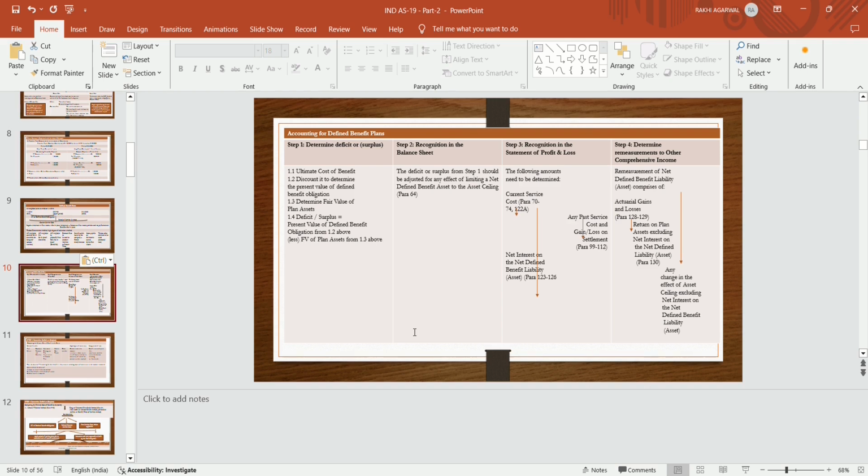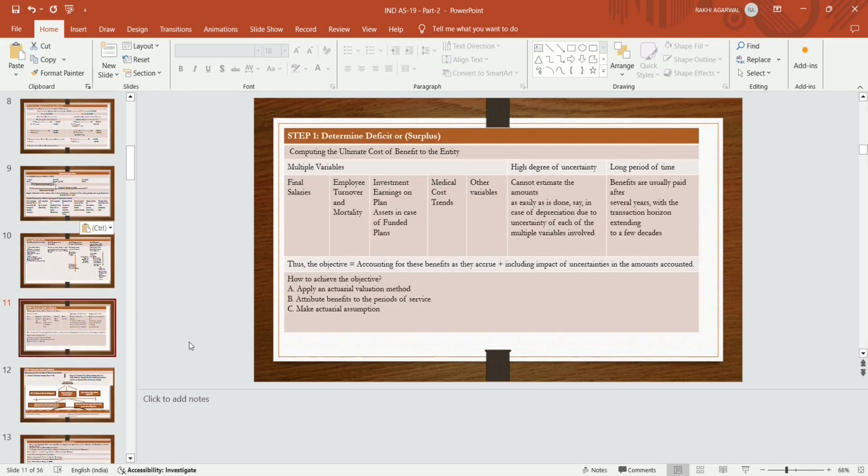What are the terms which we will discuss? What is current service cost? What is past service cost? What is actuarial gain or loss? What is the ultimate cost, and how to calculate it? That we will discuss in the later part of the discussion. We will compute the ultimate cost of benefits to the entity.